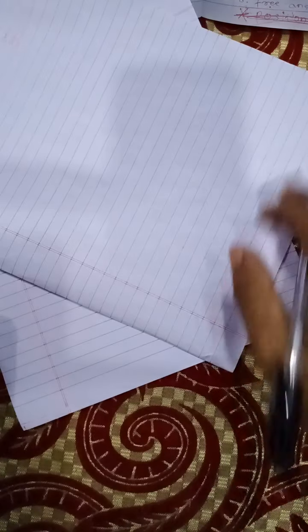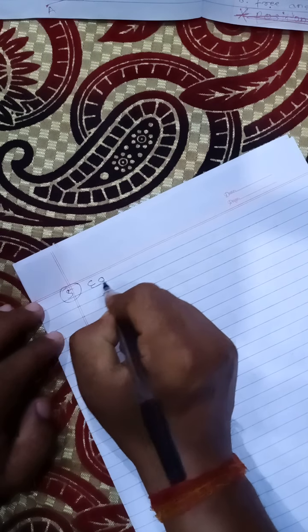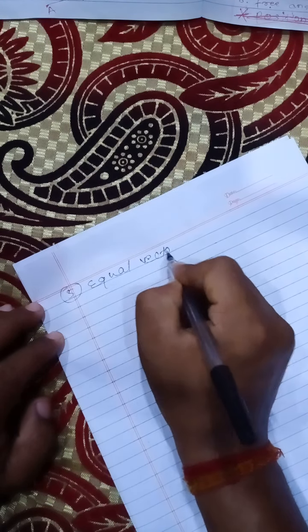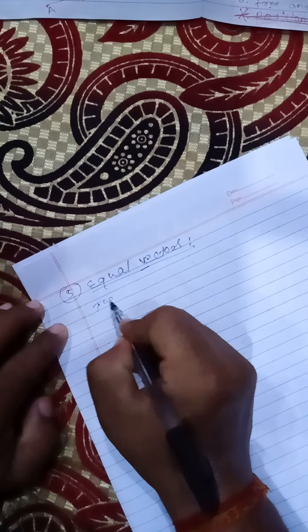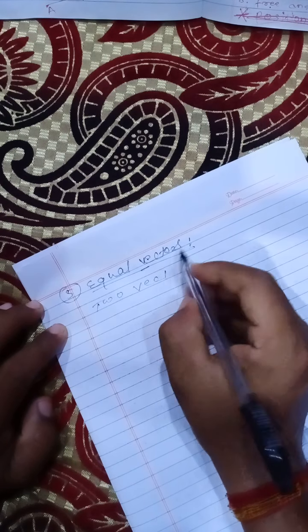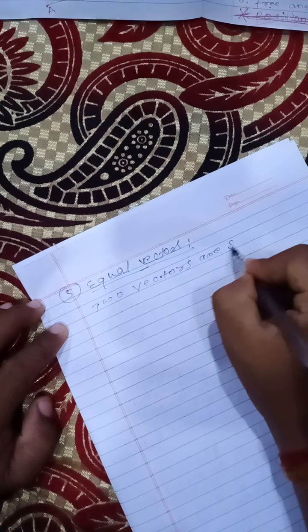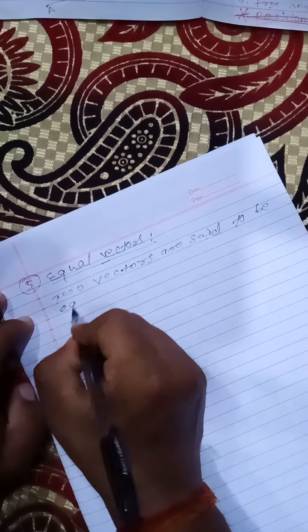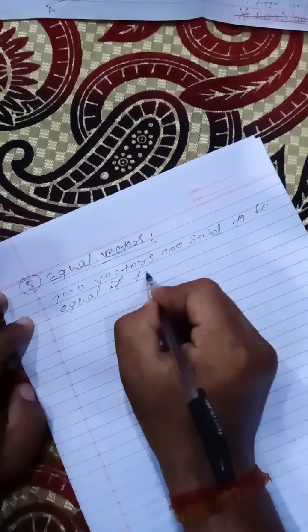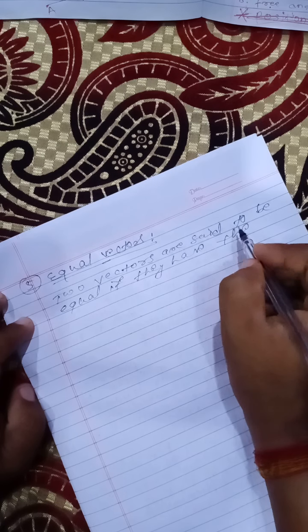The next type is equal vectors. Two vectors, a minimum of two, are said to be equal if they have the same magnitude and parallel direction.